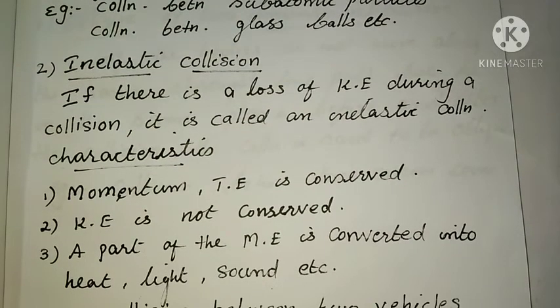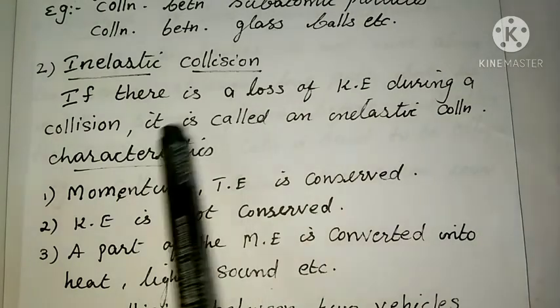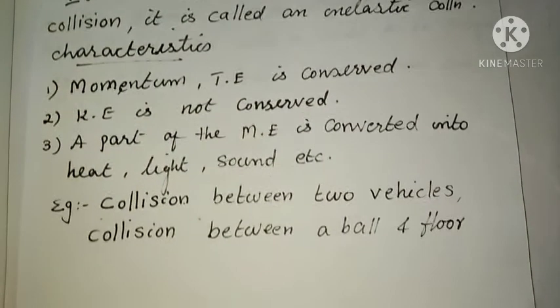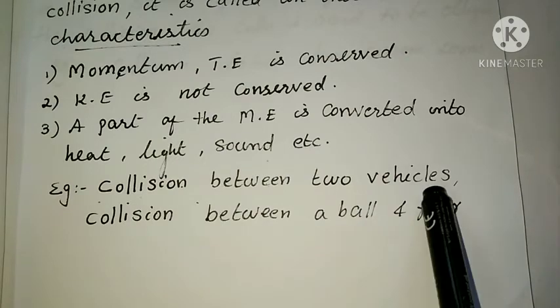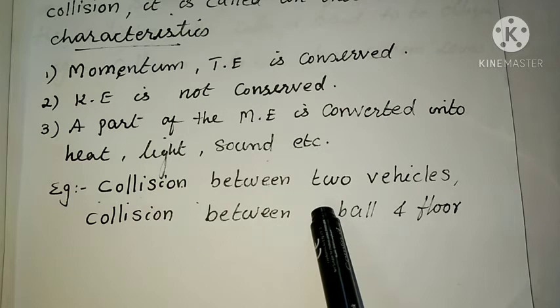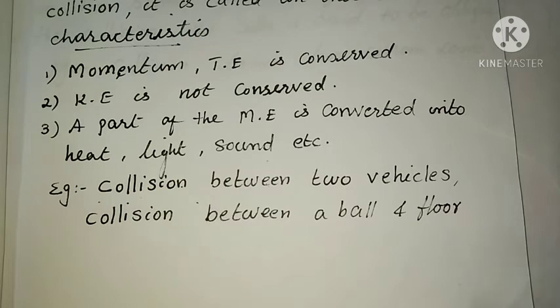Then similarly, the inelastic collision. If there is a loss of kinetic energy during a collision, it is called an inelastic collision. For example, collision between two vehicles. When two vehicles collide with each other, heat energy, light energy and sound energy are produced. Sound is produced, and due to the collision, sparks are produced, that is, light is produced. Then it catches fire, that means it burns, so heat energy is also produced.